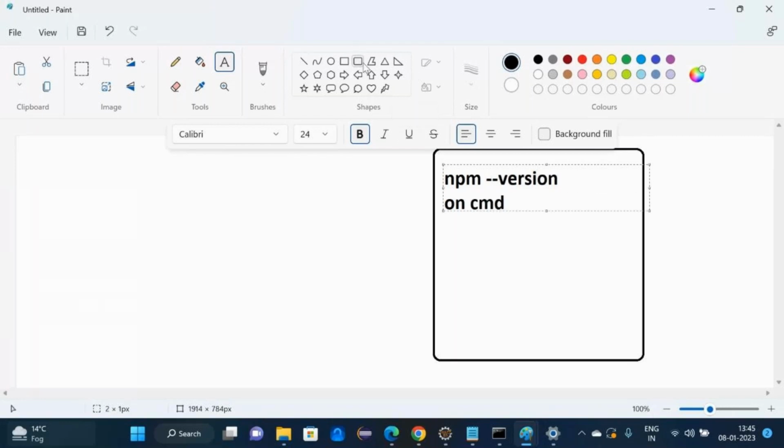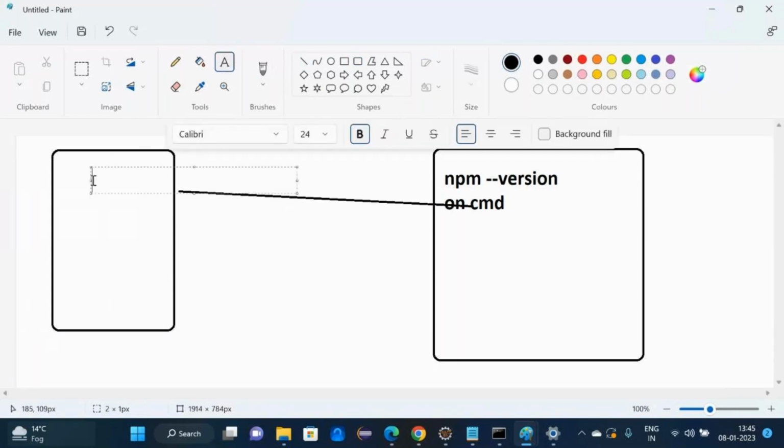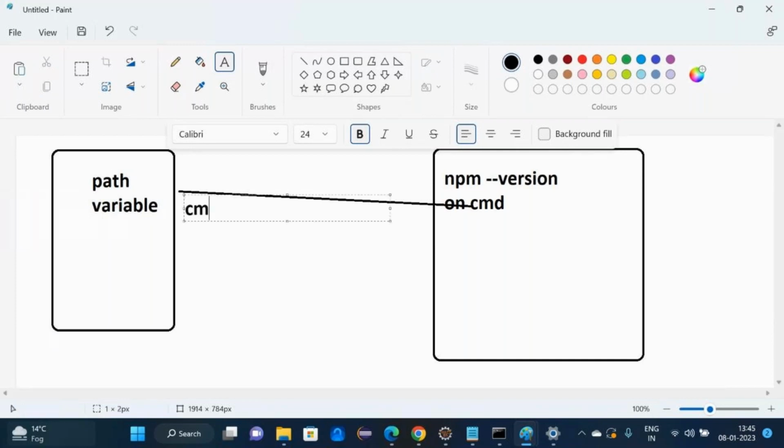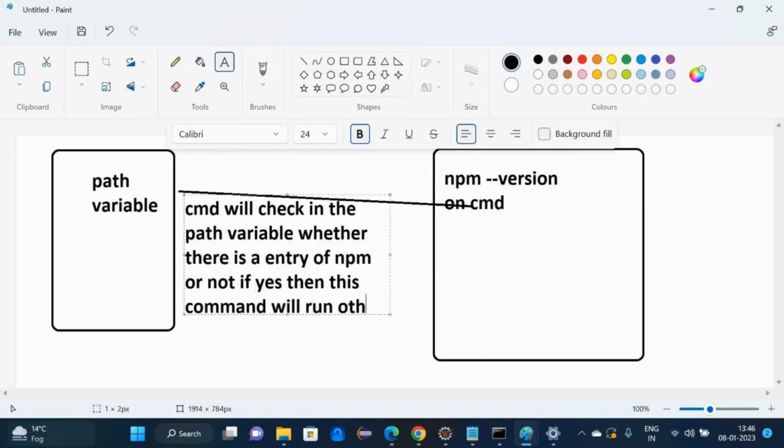CMD will check in the path variable whether there is an entry for npm or not. If yes, then this command will run. Otherwise it will throw an error.